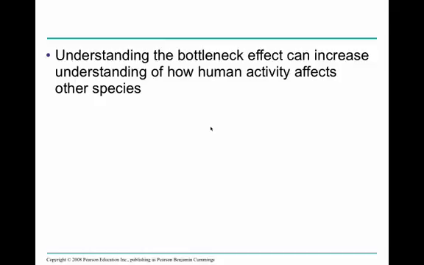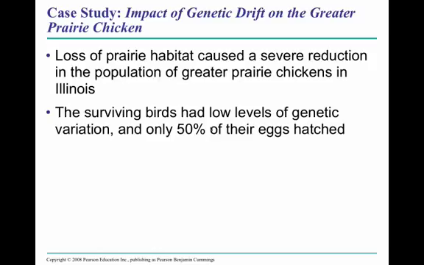And if you look at how we affect other species, understanding the bottleneck effect can help us understand why some species have been modified by events caused by our activity. The example they give you in the book is that of the greater prairie chicken. Loss of prairie habitat, the grassland habitat where these birds live, caused a severe reduction in the population of this bird in Illinois.